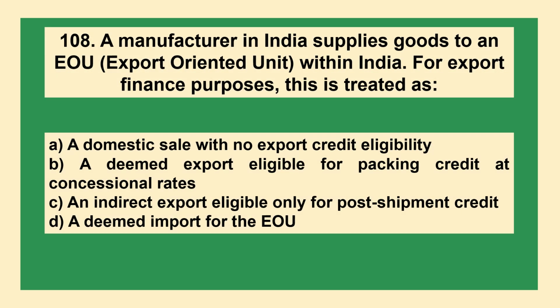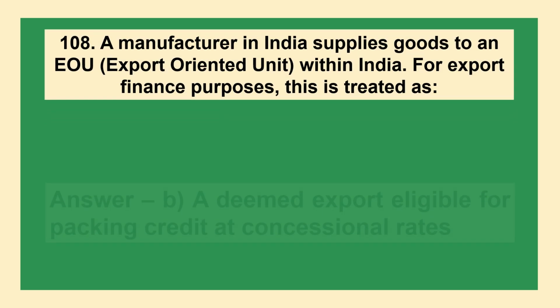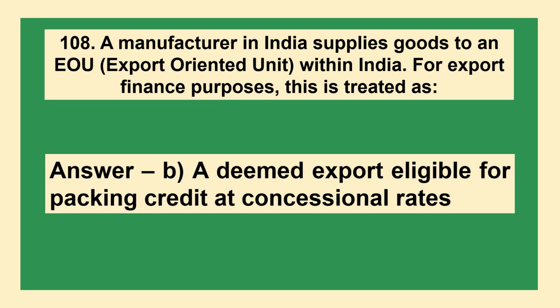The next question is: a manufacturer in India supplies goods to an EOU, export oriented unit, within India. For export finance purposes, this is treated as A, a domestic sale with no export credit eligibility; B, a deemed export eligible for packing credit at concessional rates; C, an indirect export eligible only for post shipment credit; D, a deemed import from the EOU. The answer is option B, a deemed export eligible for packing credit at concessional rates.